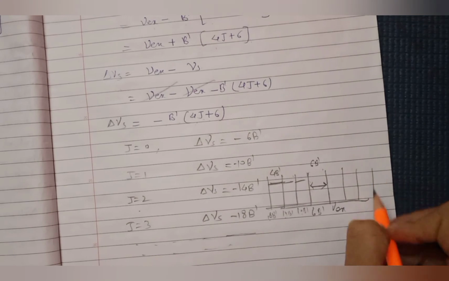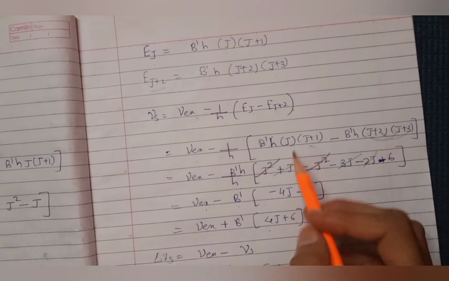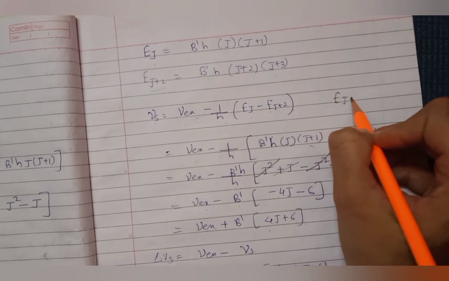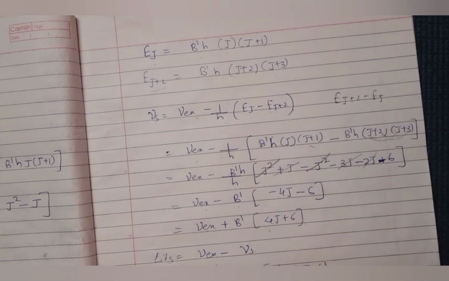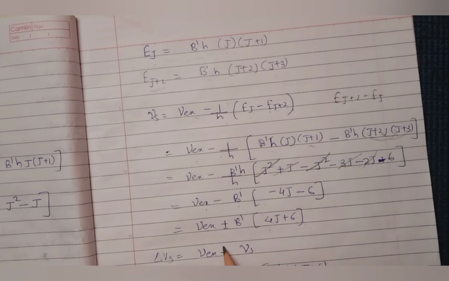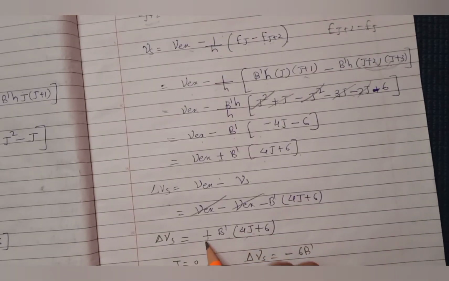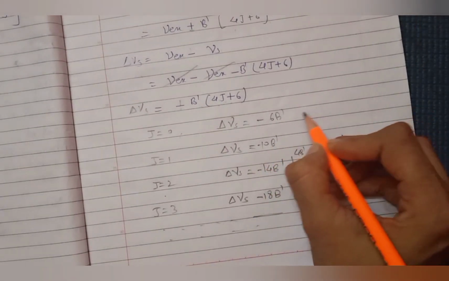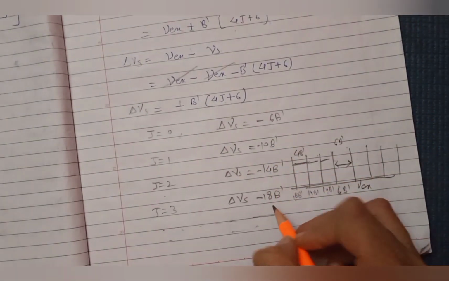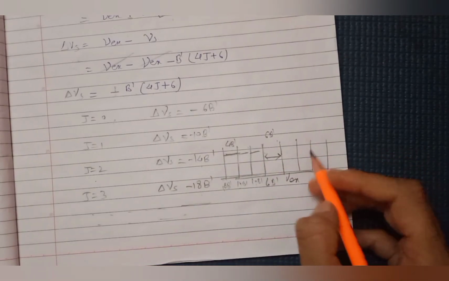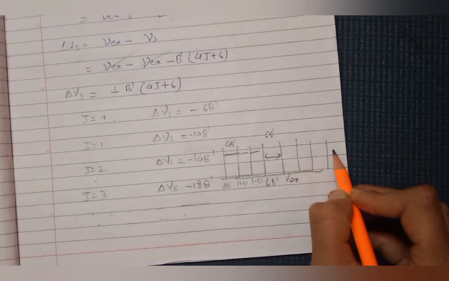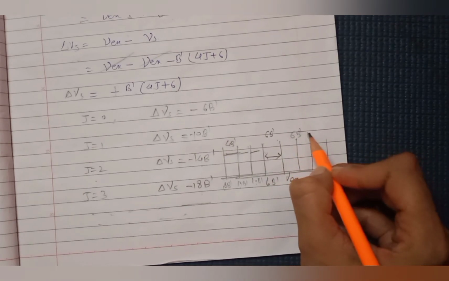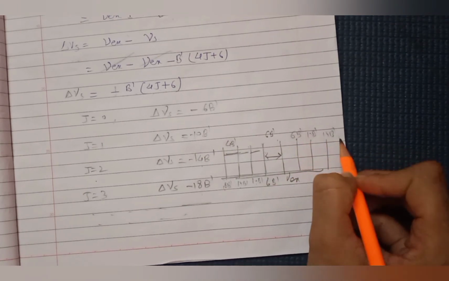When you solve the same kind of expression for anti-Stokes line, you will get lines on the other side. You have to do just the same here, only instead of EJ minus EJ plus 2, you will take the downward transition, EJ plus 2 minus EJ. Everything else is the same. Here you got a minus sign, here the plus sign will come. Only here you will get the shift 6B dash, 10B dash, 14B dash, 18B dash. So for anti-Stokes line you will be getting lines on the other side, nu excitation plus 6B dash, 10B dash, 14B dash, 18B dash, like that.